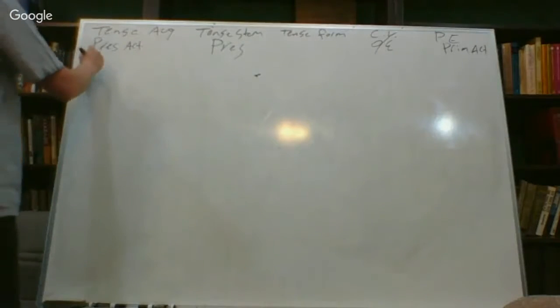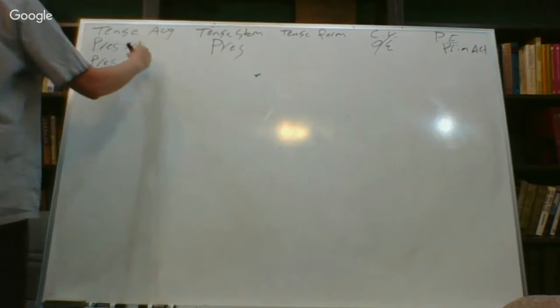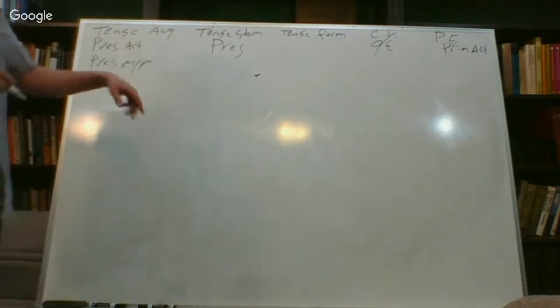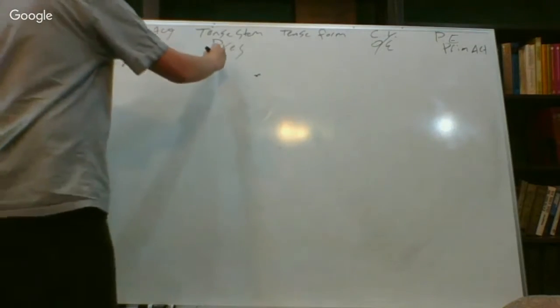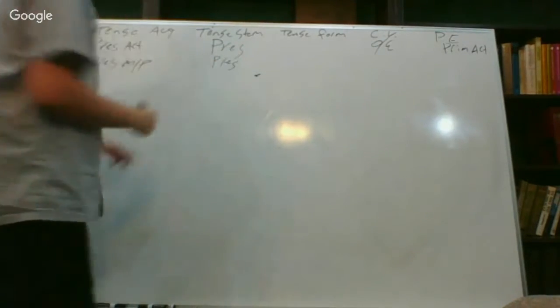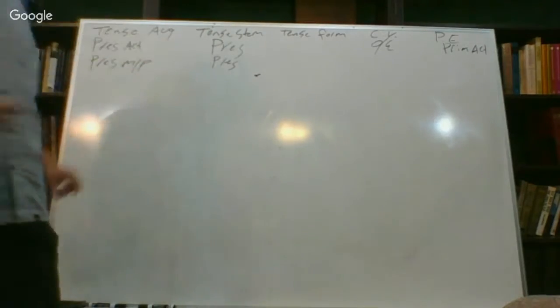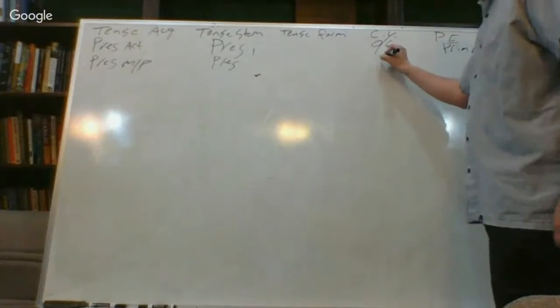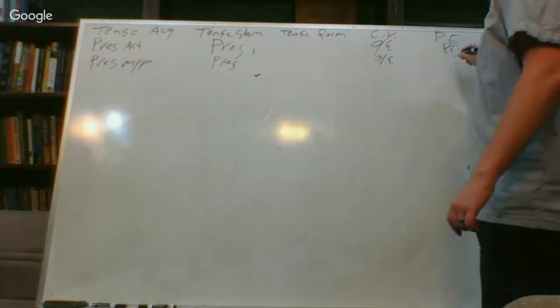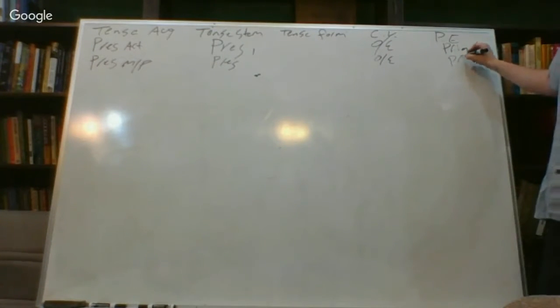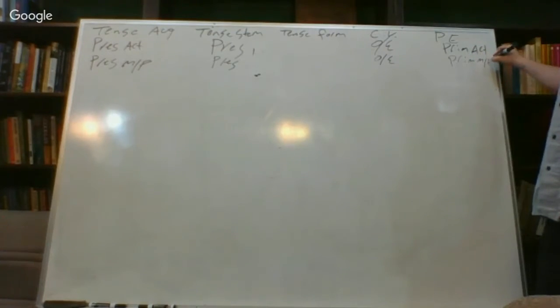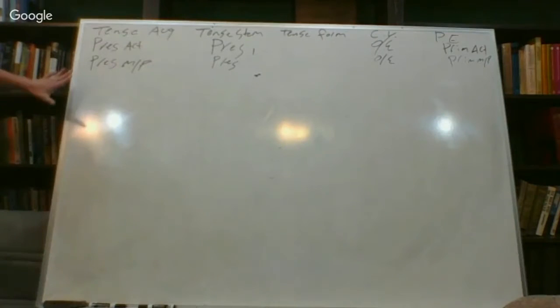Then we're going to have present, middle passive, no augment, tense stem is present. So it takes the first principal part. I'll just write one here. No tense formative. Connecting vowel still omicron epsilon, and then we're going to have the personal ending as primary middle passive.